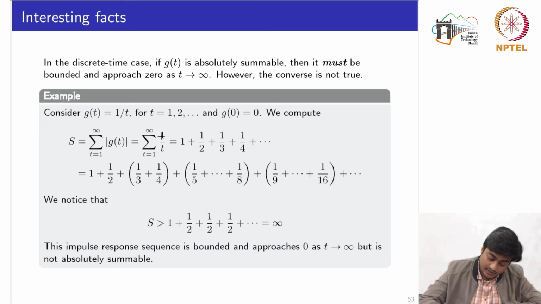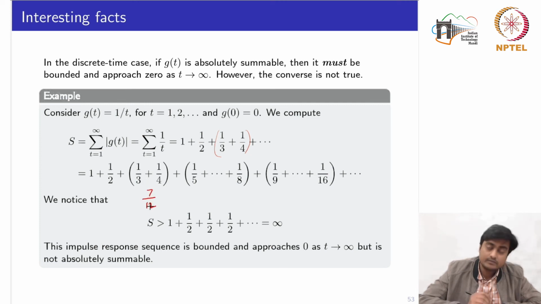This summation is 1 plus 1 by 2 plus 1 by 3 plus 1 by 4. Now if I start clubbing the entries, 1 plus 1 by 2 would remain as it is, plus if I combine these two parts, this part would be greater than 1 by 2.